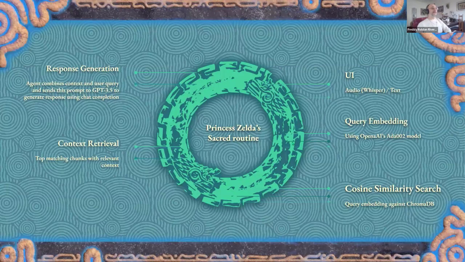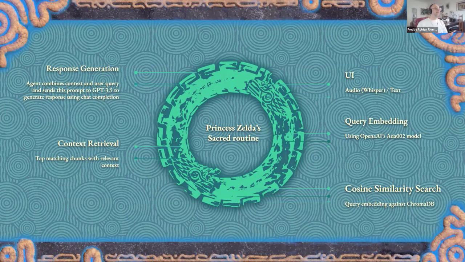This is how it works. The user will have two options. If it's text, it will directly send the query to LangChain. If it's audio, it will first go through Whisper, which will transcribe it, and then send it to LangChain. Then the query is embedded with ADA. It then performs a cosine similarity search, comparing it against the ChromaDB vectors.